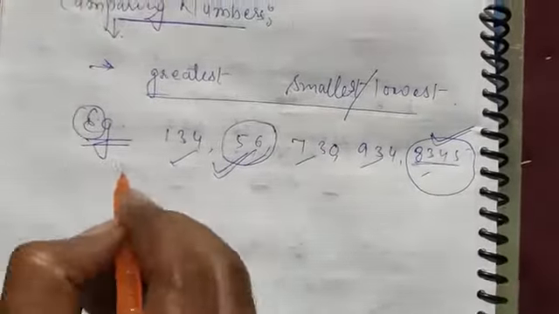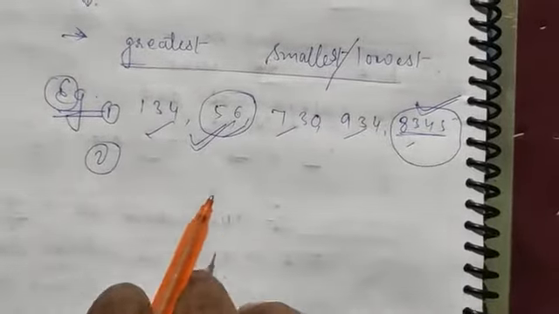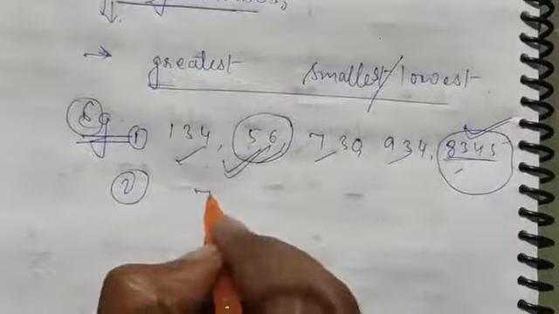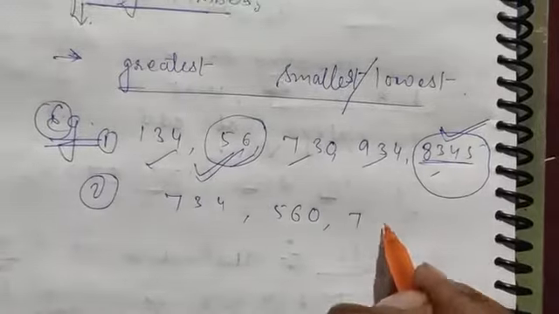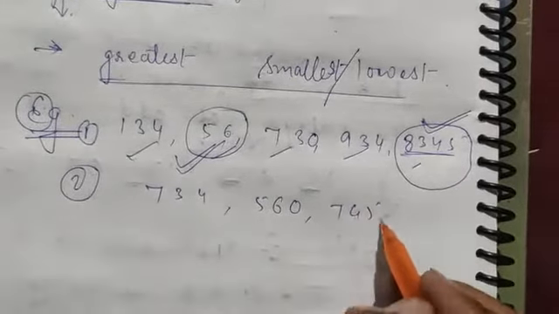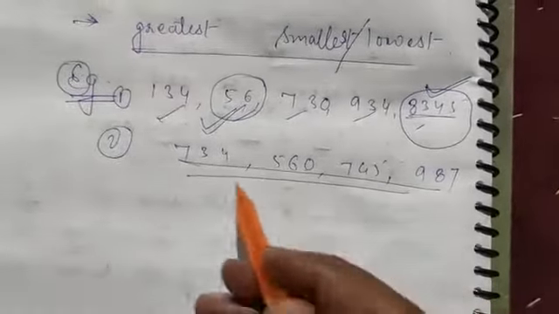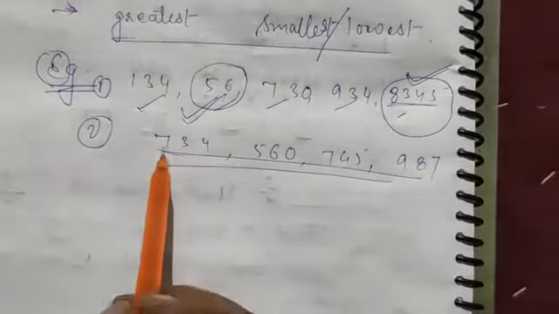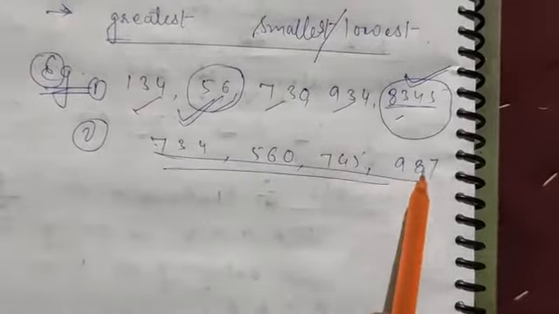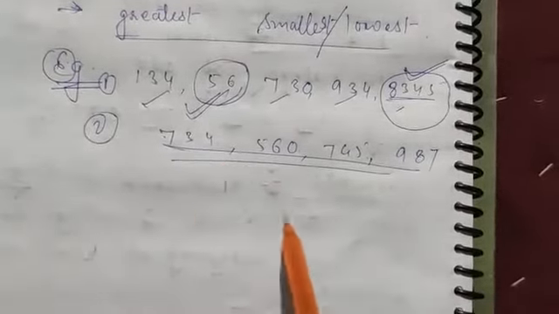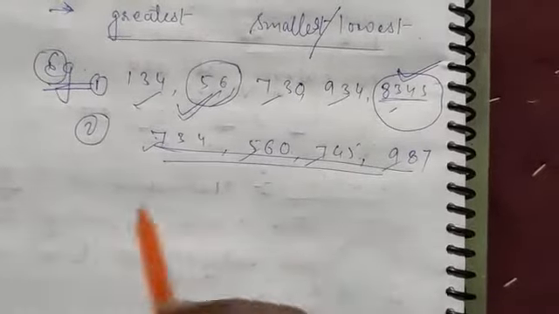Now another example, where the numbers have the same number of digits, like 7 3 4 5, 6 0 7, 4 5 9 8 7. You can see here are four numbers, and all of these are three-digit numbers.